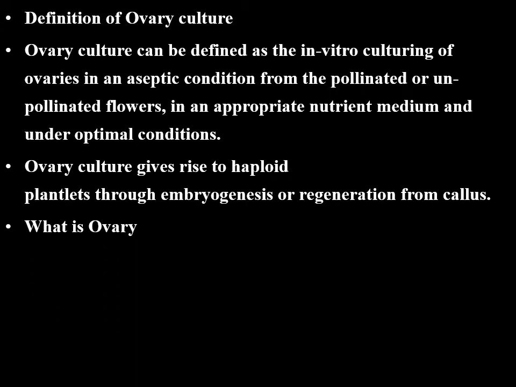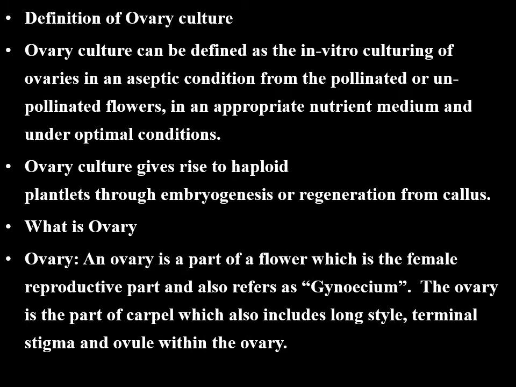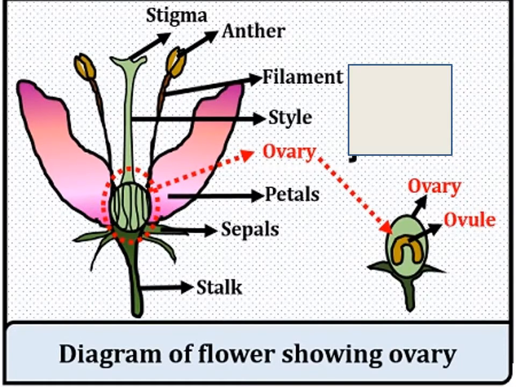What is an ovary? An ovary is a part of a flower which is the female reproductive part, also referred to as gynoecium. The ovary is the part of the carpel, which also includes the long style, terminal stigma and ovules within the ovary. Take a look here. Focus on this particular flower.